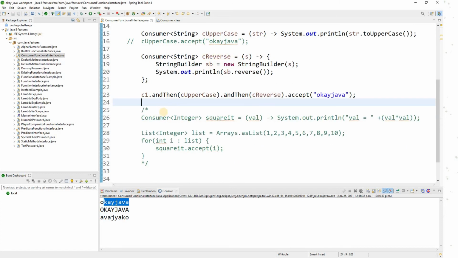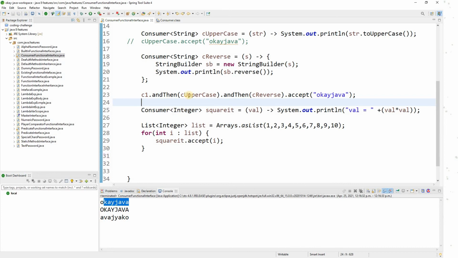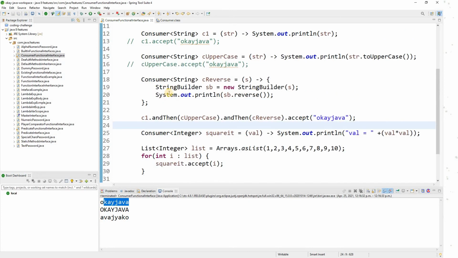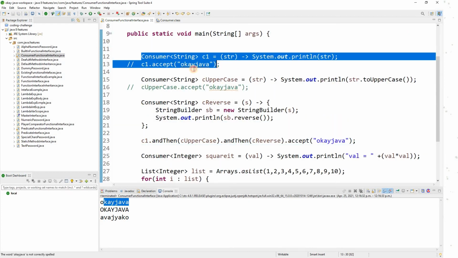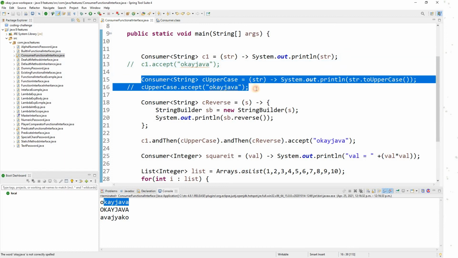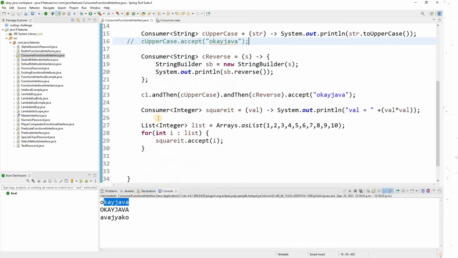Okay, now let's go back. These built-in functional interfaces come into the picture when you work on the Stream API. You may not find these examples really pretty cool at the moment, but these examples are very simple so that you can explain or give the same example to your interviewer. But the point of having built-in functional interfaces is that when you will be working with the Stream API, it will make your life easy.